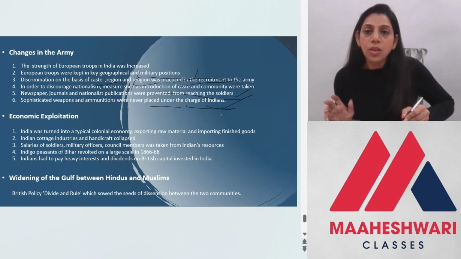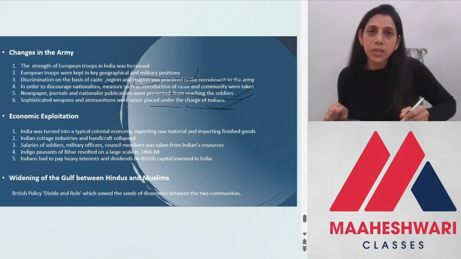Now, of course, economic exploitation was happening and it still continued even after the revolt of 1857. India was turned into a typical colonial economic exploitation. Raw materials were exported and finished goods were imported to India, and Indian cottage industry and handicraft industries because of this collapsed, क्योंकि हर चीज जो इंडिया से जा रही थी वो सस्ते दामों में वहां बेची जा रही थी, which the Indian craftsmen and the weavers, they could not compete with the industrial goods of the Britain.